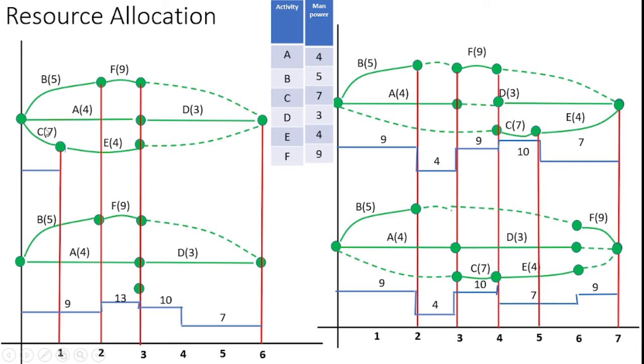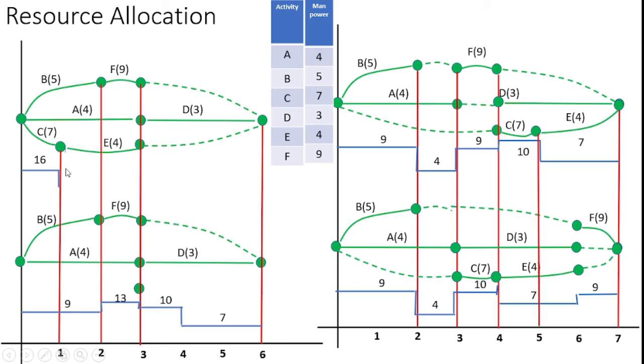For C activity I need 7 manpower, the same day I can perform A activity with 4 manpower, and B activity with 5 manpower. So 7 plus 4 plus 5, that is 16 manpower I utilized for completing the activities on the first day, so I represent 16 here.